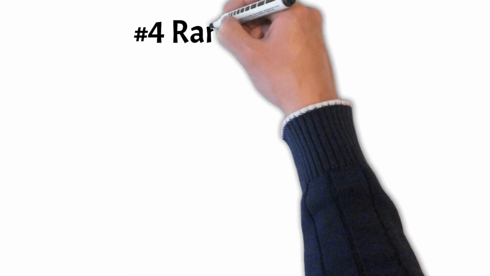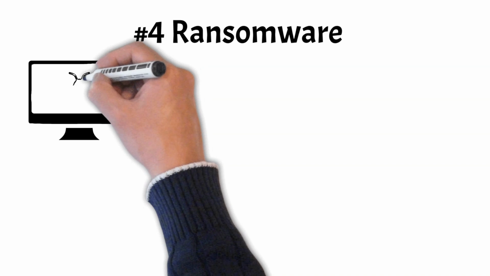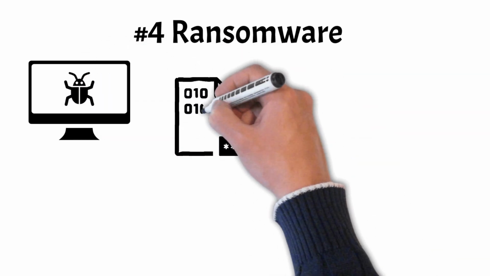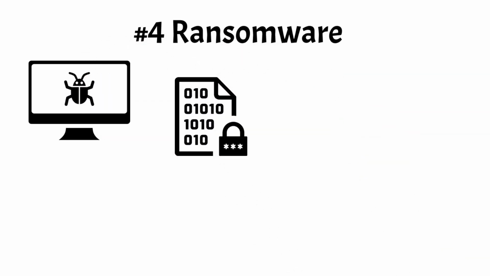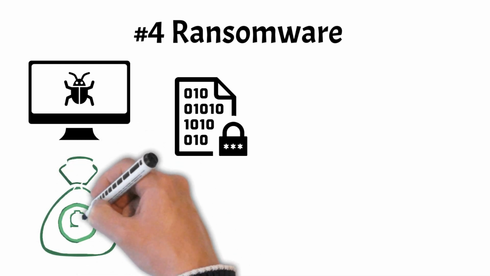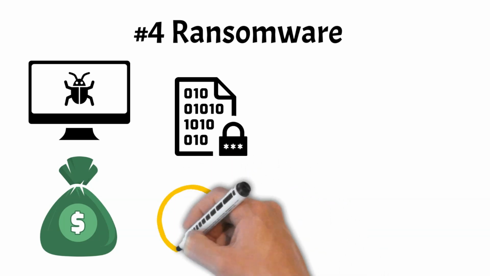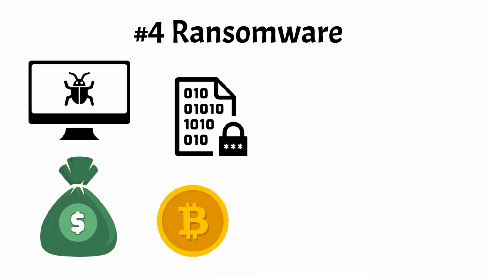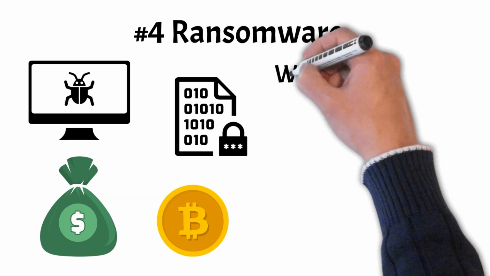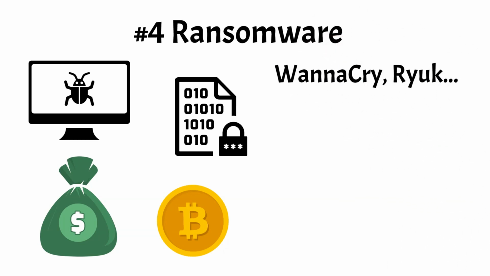Number 4. Ransomware. Ransomware is a type of malicious software designed to encrypt files on a victim's computer or network, rendering them inaccessible until a ransom is paid. This form of cyber attack has become increasingly prevalent, targeting individuals, businesses, and even government entities worldwide. Once infected, ransomware typically displays a ransom demand and instructions for payment, often in cryptocurrency in exchange for decrypting the files. Notable examples include the WannaCry and Ryuk ransomware attacks, which resulted in widespread disruption and financial losses.